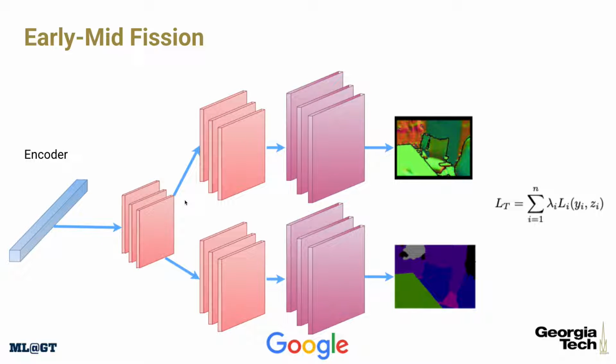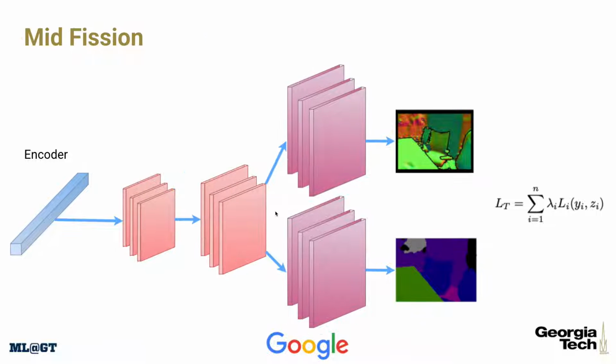The next point we could split at is one after the first decoder block being shared. This is the first middle point. We call this early mid-fission. This includes any blocks between the first and the last. Next is the next middle block to be shared, with only a final decoder block being task independent. We call this mid-fission. Note, this would be the same if you had several more blocks in this decoder as well.